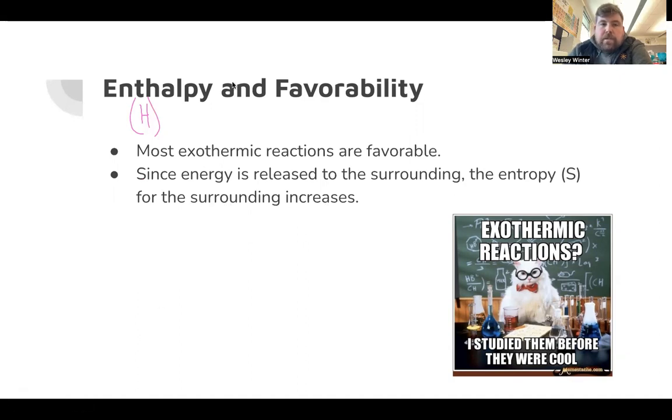And if we go back to our equation here, where it was the system plus the surroundings equals the universe, enthalpy is going to be focusing on this part because an exothermic reaction releases heat energy and makes the particles in the surroundings more chaotic. So therefore, a negative delta H makes the S for the surroundings positive. Energy is released to the surroundings, causing the surroundings' entropy to go up.